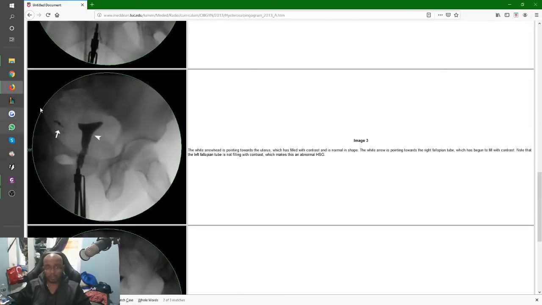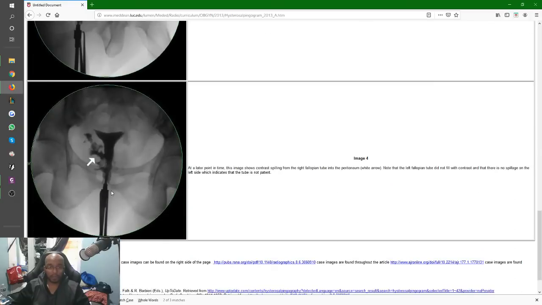Now, this is the abnormal hysterosalpingogram. You can tell it's abnormal because you can't really see on both sides the fallopian tubes, right? So here the white arrowhead is pointing towards the uterus, which is normal in shape and is filled with contrast. This white arrow is pointing towards the right fallopian tube, which has begun to fill. However, the left one is not filling, right? So there's some kind of issue with the left fallopian tube.